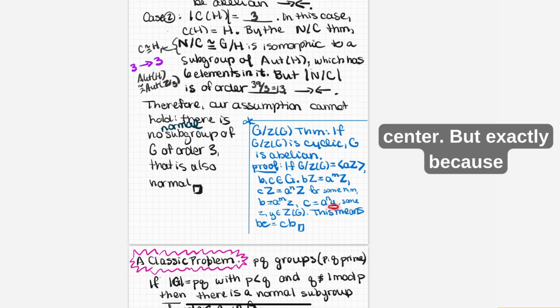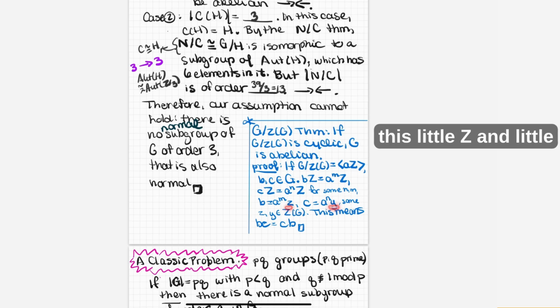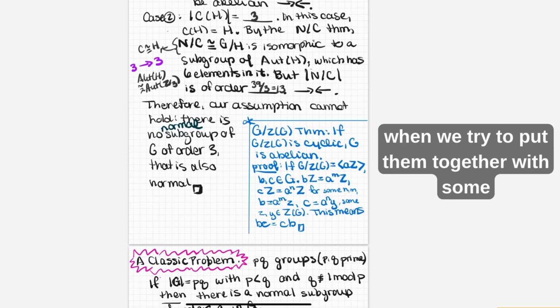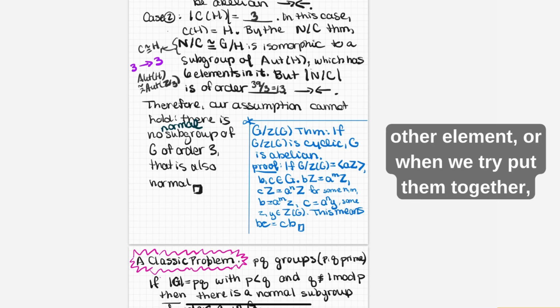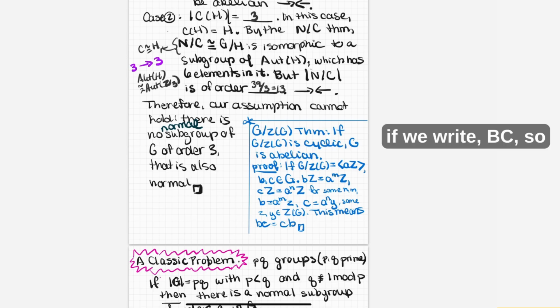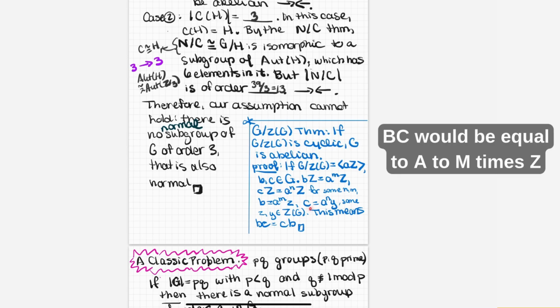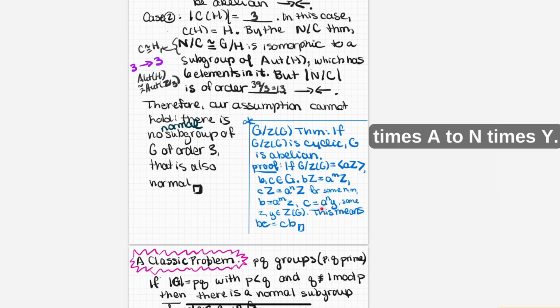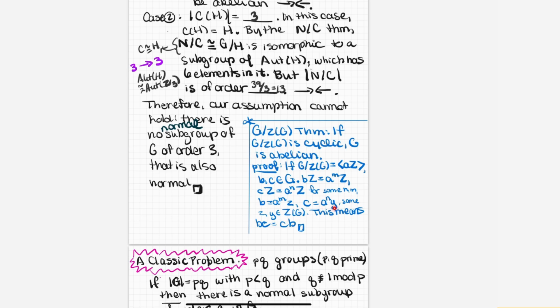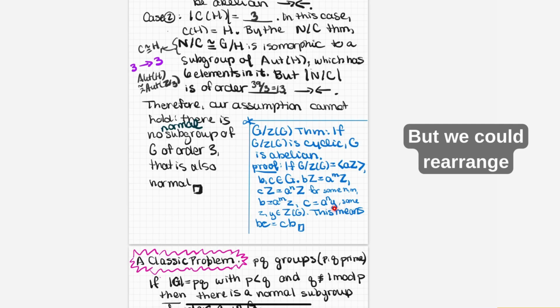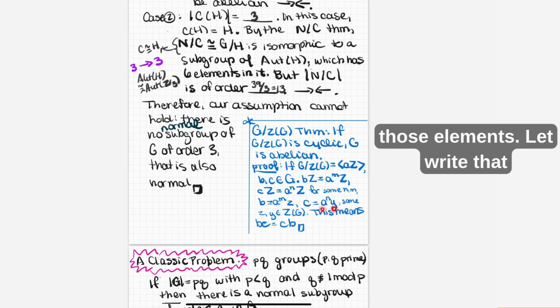But exactly because this little Z and little Y are in the center, we can rearrange them. So when we try to put them together, if we write BC, BC would be equal to A to the M times Z times A to the N times Y. But we could rearrange those elements.